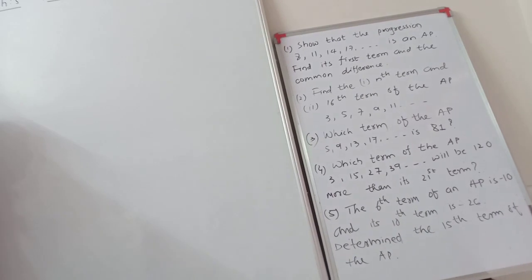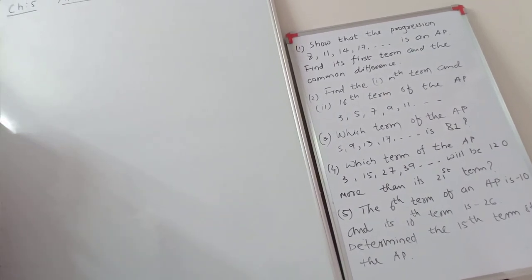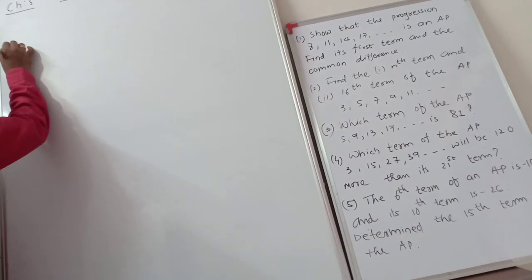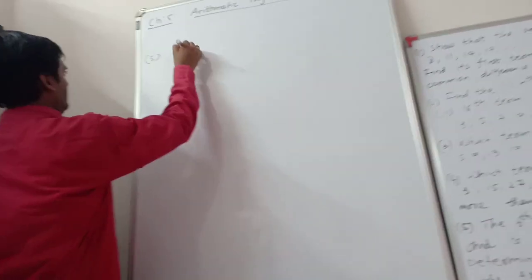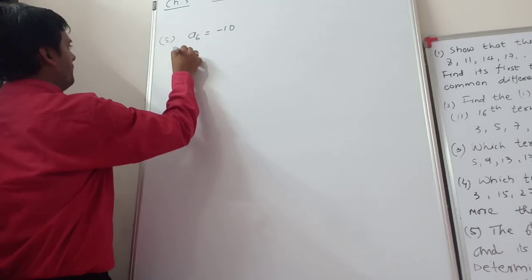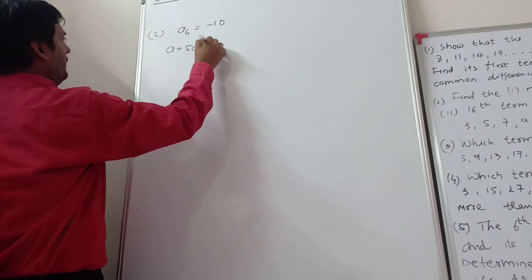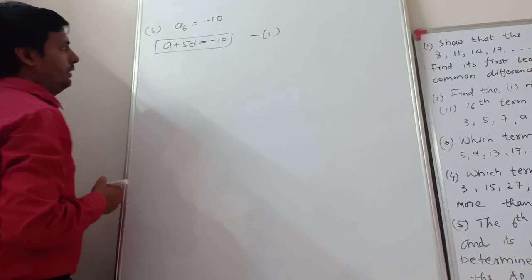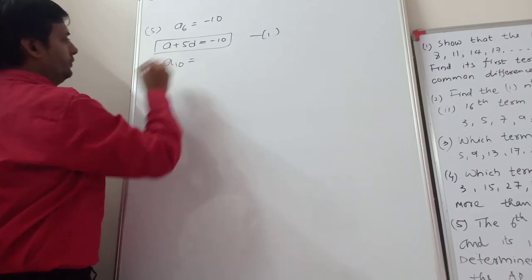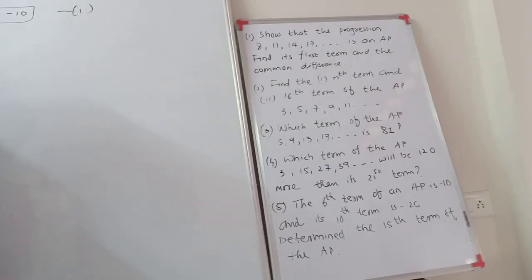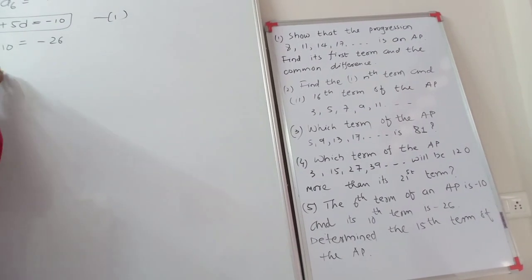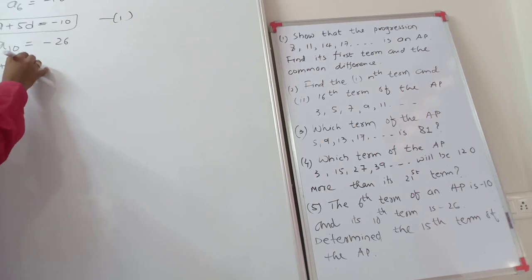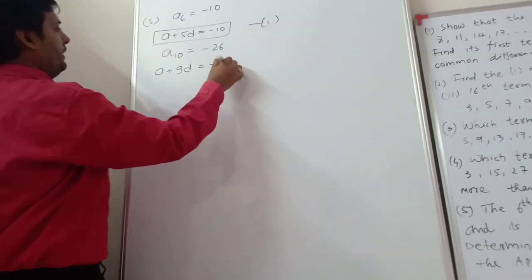Question number 5. The 6th term of an AP is minus 10 and its 10th term is minus 26. Determine the 15th term of the AP. In question number 5, we have the 6th term equal to minus 10. So the formula of the 6th term: a plus 5d is equal to minus 10, equation number 1. And the 10th term, a10, is minus 26. So a plus 9d is the formula of a10, and it is equal to minus 26.